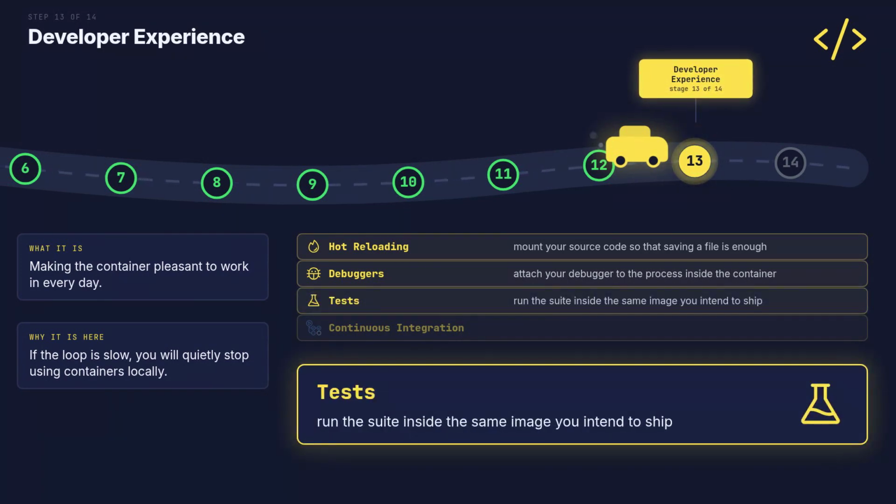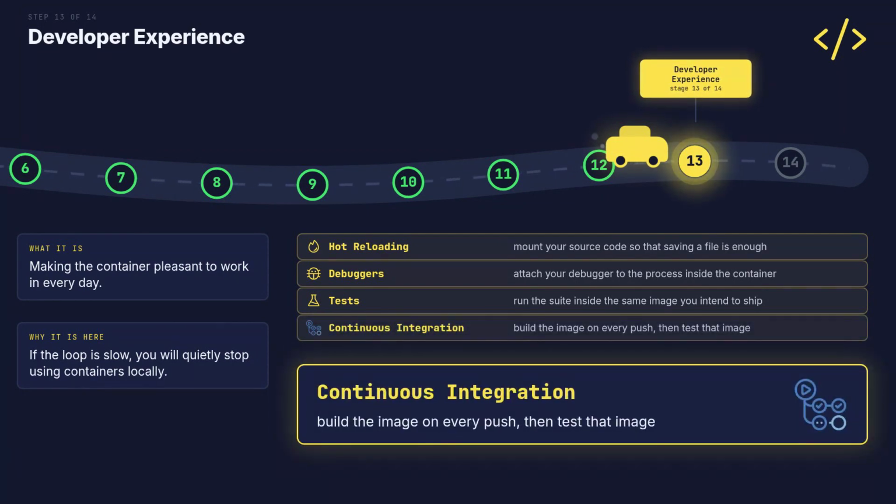Run the suite inside the image you plan to ship. A test that passes on your laptop only proves your laptop. Build the image once on every push. Then test that exact image and promote the same bytes to production.